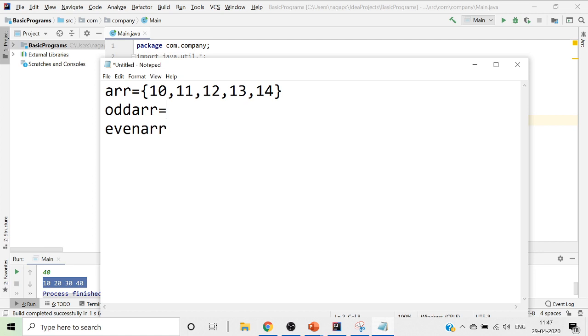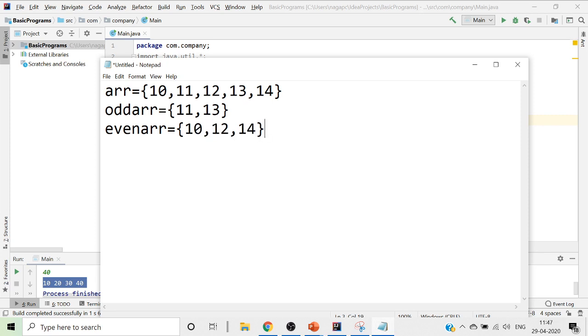Once I run this, in the odd array I should get 11, 13. And similarly in the even array I should get 10, 12, 14.